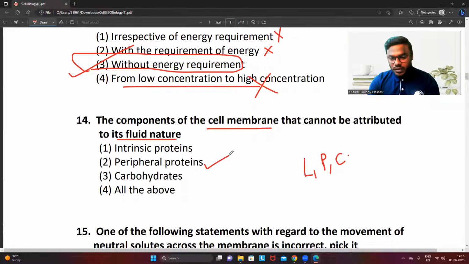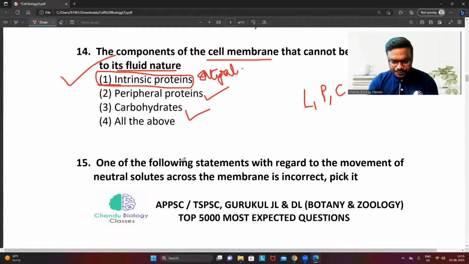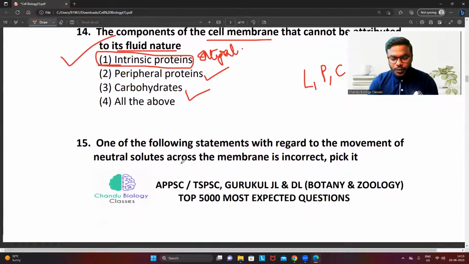Peripheral proteins are involved in the fluidity, carbohydrates are involved in the fluidity, and which is not involved in the fluidity? Intrinsic proteins, which we also call integral proteins. They are not involved in the fluidity. Hence, what is the correct answer? Answer is 1. Simple question, but very important question.